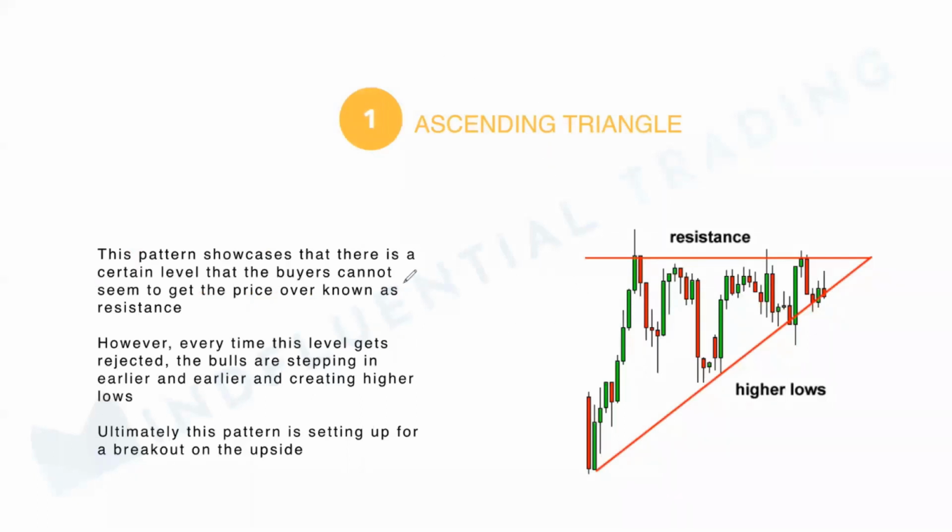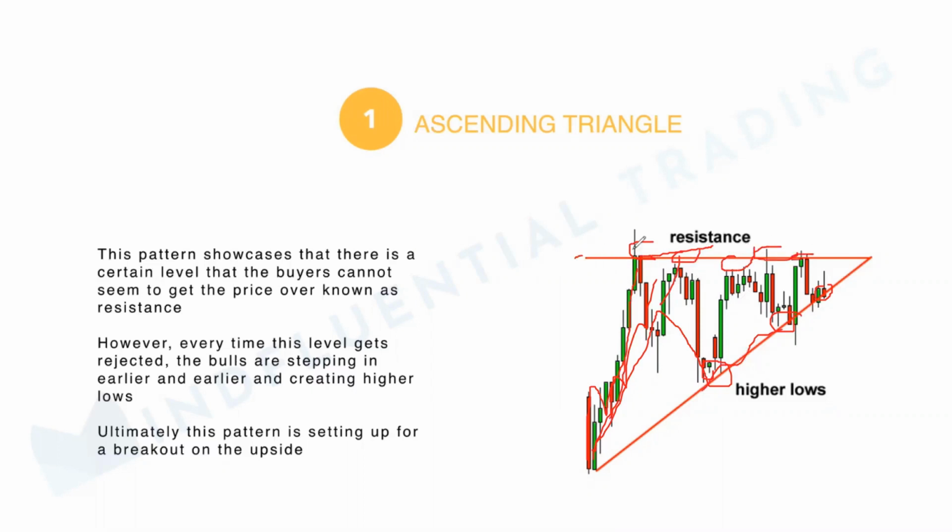Ascending triangle is something wherein the price keeps making higher lows. This is a higher low, this is a higher low, this is a higher low. But as and when it tries to make a higher high, there is a resistance over here. It is unable to make higher highs, but it's making higher lows.